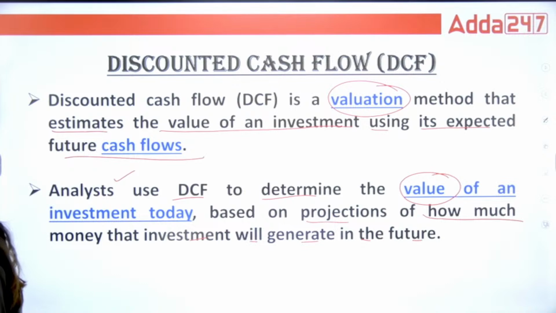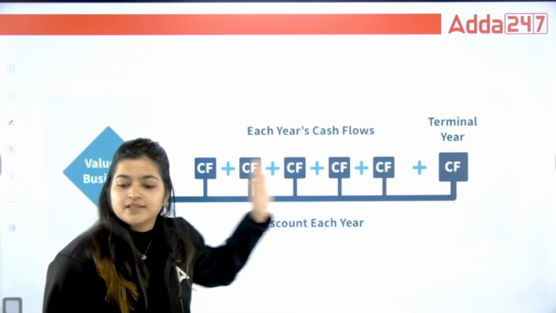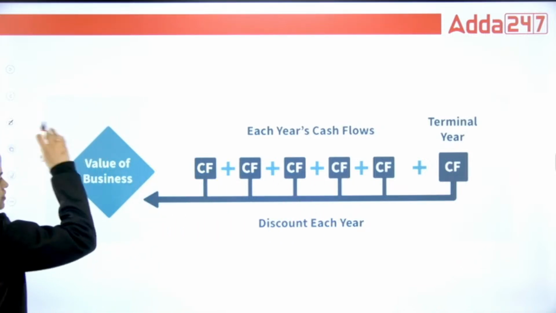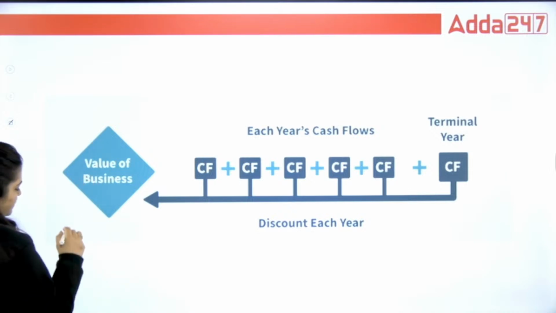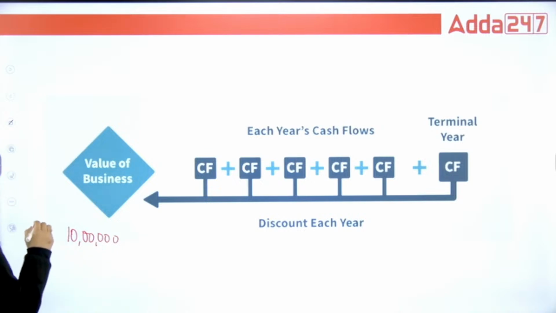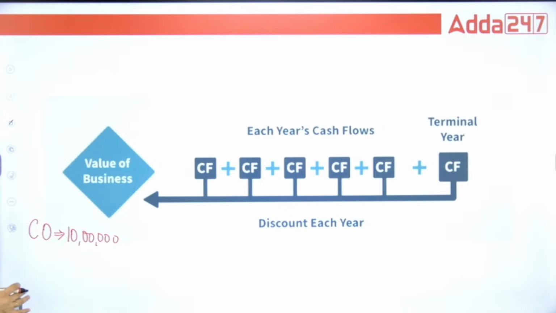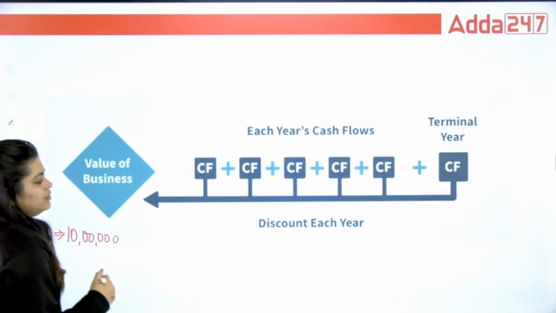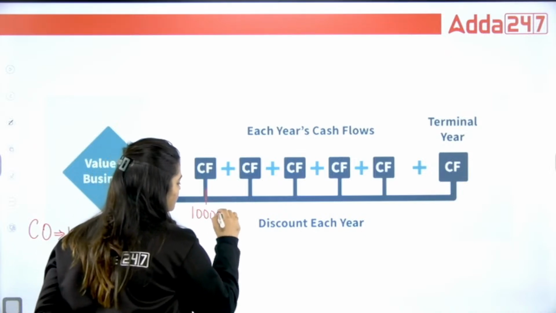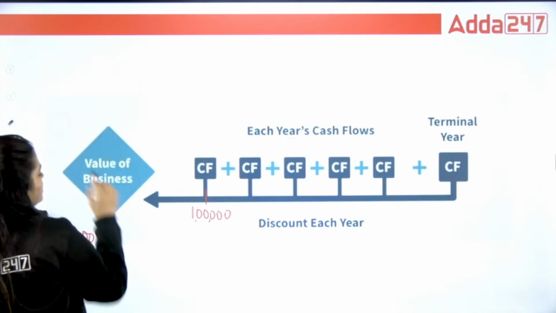Now, next, we are going to talk about this over a graph. This is a timeline. Suppose I am starting one business today. Today I am investing 10 lakh rupees, as I told you already. This is my cash outflow. 10 lakhs I am investing. And with this investment amount, in my first year, suppose I am going to generate 2 lakhs.